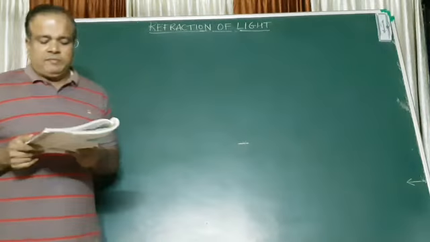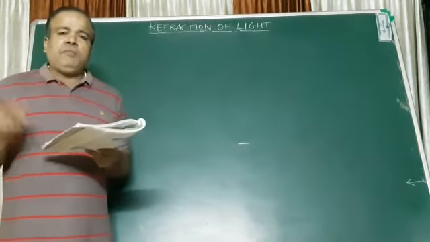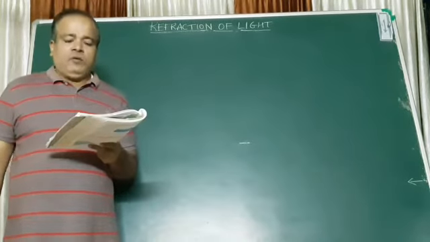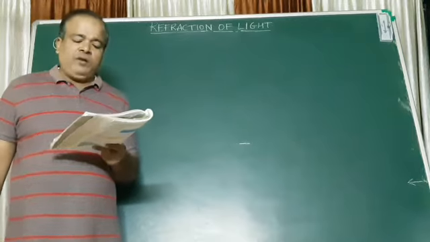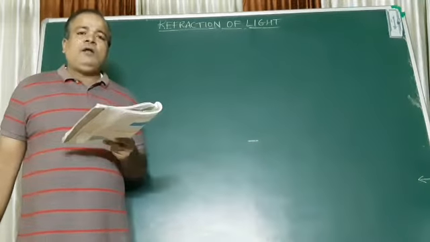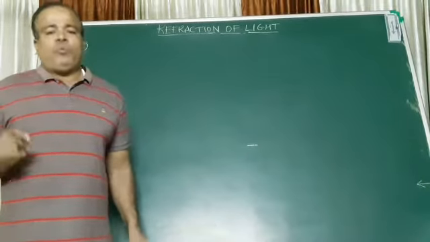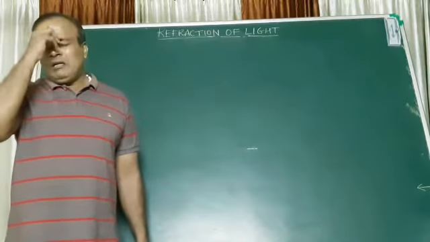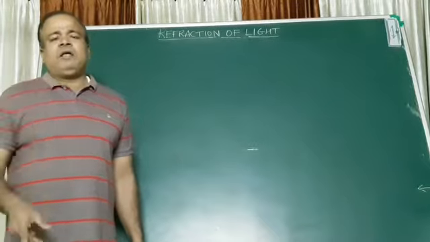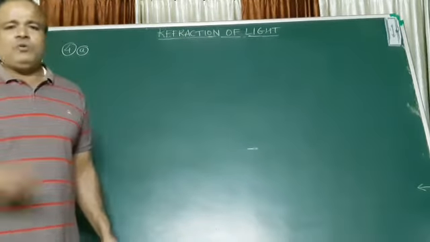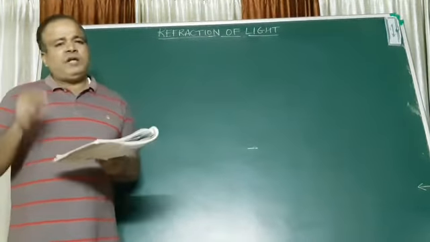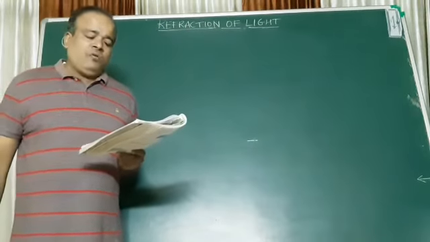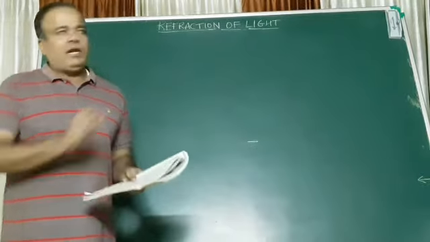Let's read this sum. If the speed of light in a medium is 1.5 into 10 raised to 8 meters per second, what is the absolute refractive index of that medium? Whatever that medium is, it can be glass, water, alcohol, benzene, turpentine, diamond, any transparent or translucent medium for that matter. So I will just write it down.